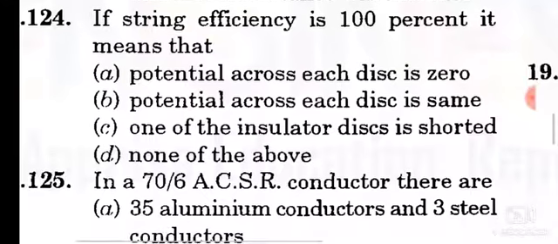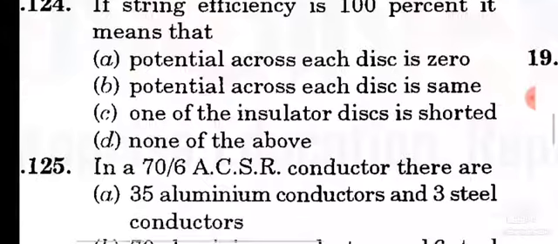Question number 124. If string efficiency is 100%, it means that option B, potential across each disk is the same.